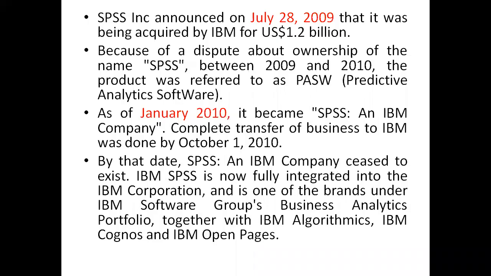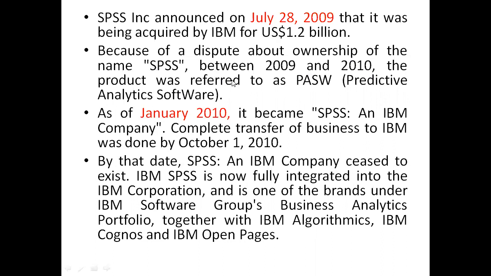Later on, SPSS Inc. announced on July 28, 2009, that it was being acquired by IBM for US$1.2 billion, right? So IBM acquired that particular software, because of a dispute about ownership, right? The previous owner changed, and it was renamed between 2009 and 2010.